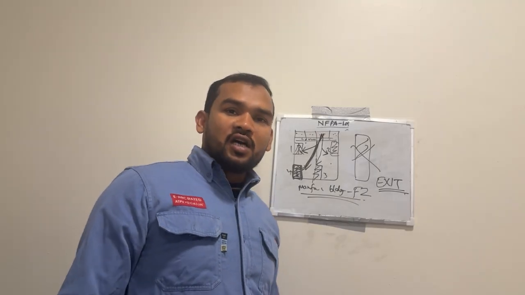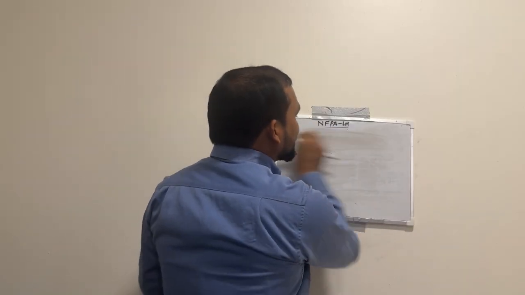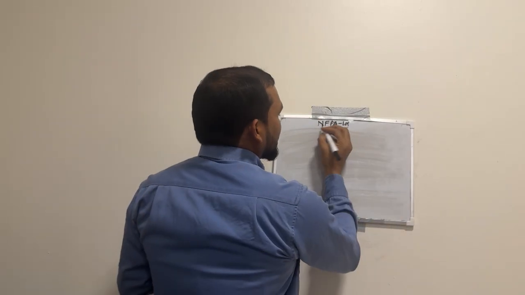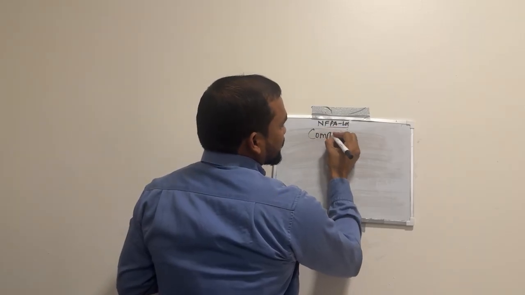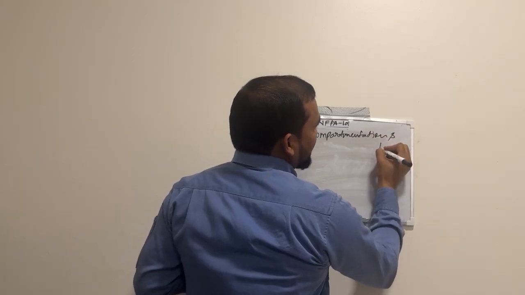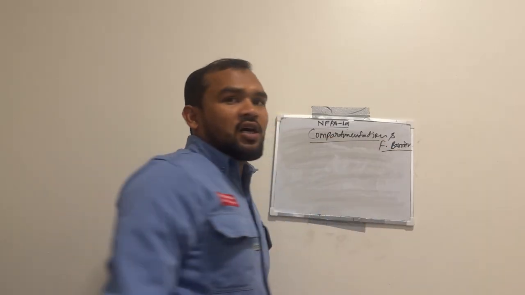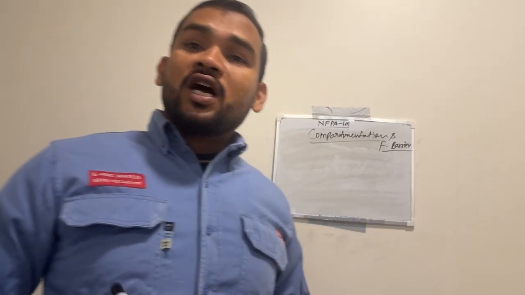Now another topic: what is compartmentation and what is a fire barrier? Compartmentation: any building or structure occupied or used for any type of occupancy requires minimum construction requirements based on the occupancy classification and construction classification.